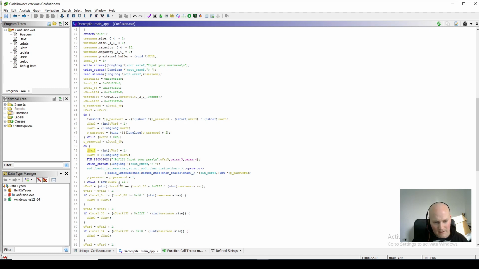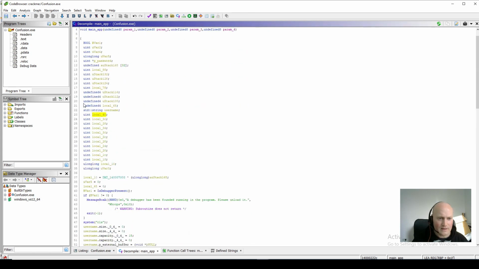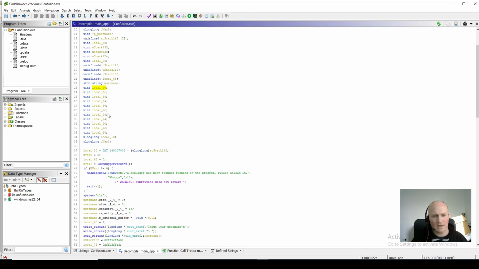So it's checking here if it's less than 11, it loops around again. So it reads 11 numbers. So we know now that this thing that the password is pointing to, this buffer on our stack, is an integer array of 1, 2, 3, 4, 5, 6, 7, 8, 9, 10, 11. This is 11 integers, and this is where it's reading the password into.